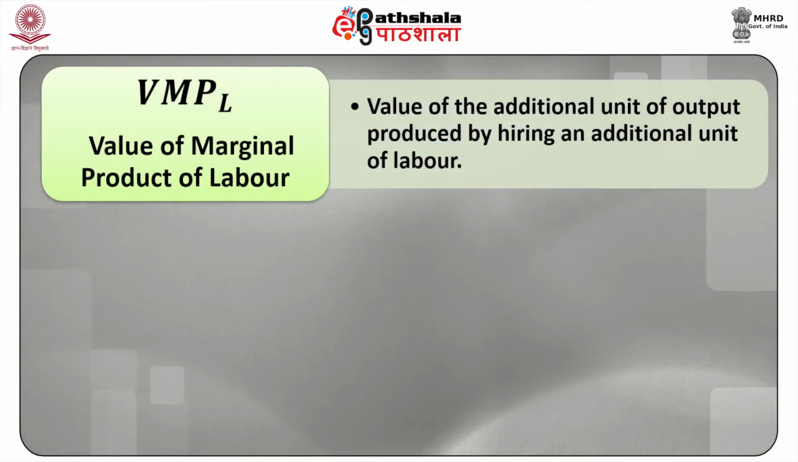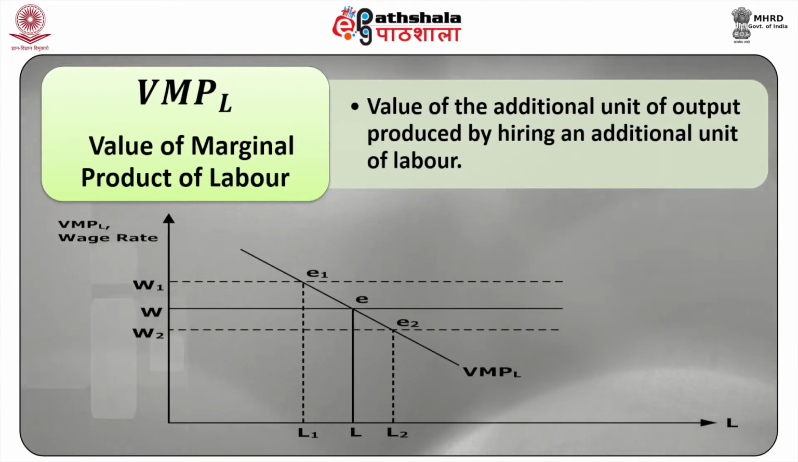The VMPL is the value of marginal product of labor, or simply put, it is the value of the additional unit of output produced by hiring an additional unit of labor. This curve is the demand curve for labor and slopes downwards due to the assumption of diminishing returns to the variable factor, which is labor in this case.